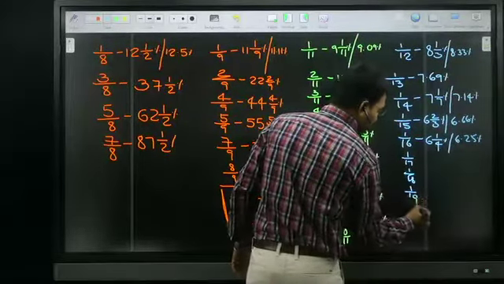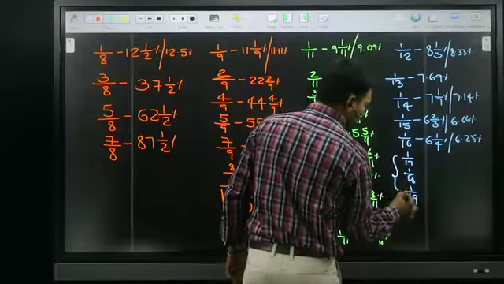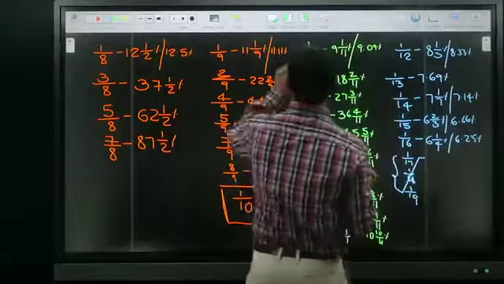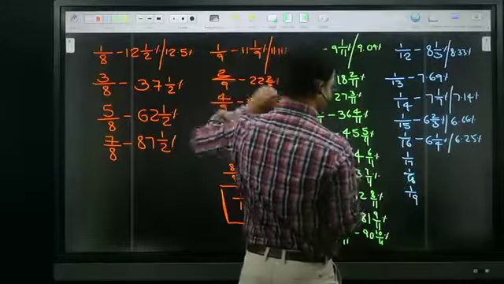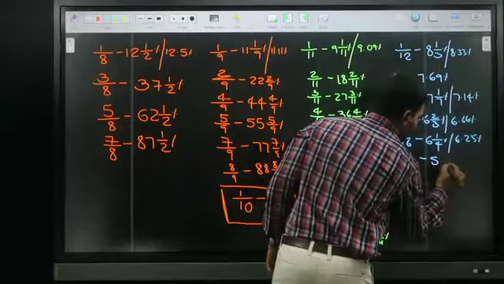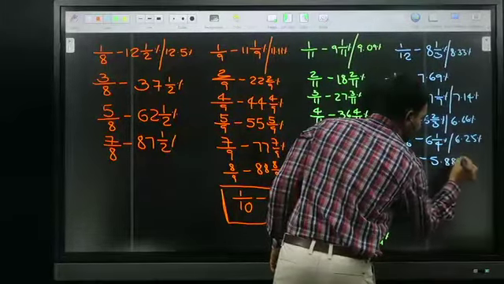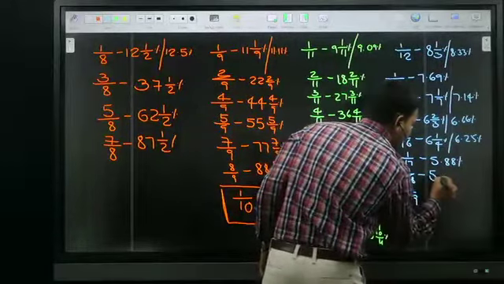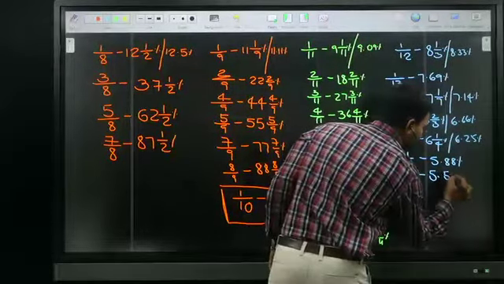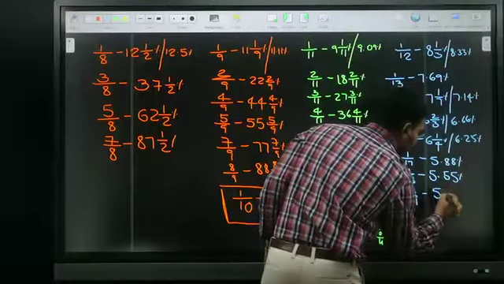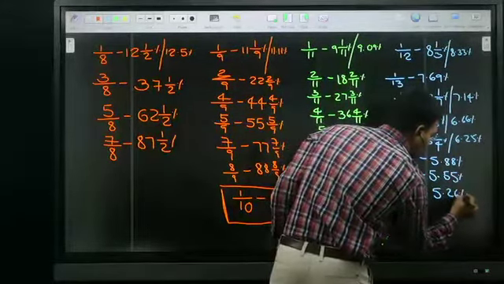Just try to remember these three as one set. 1 by 17 is nothing but 5.88 percent. 1 by 18 is nothing but 5.55 percent. 1 by 19 is nothing but 5.26 percent.